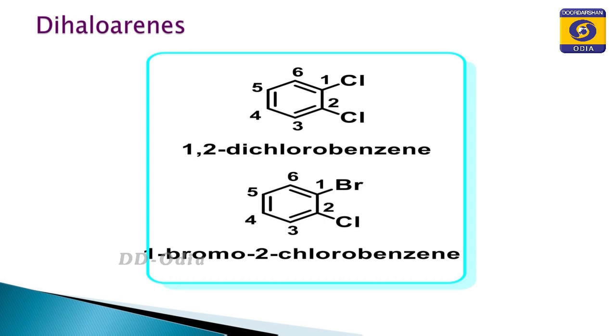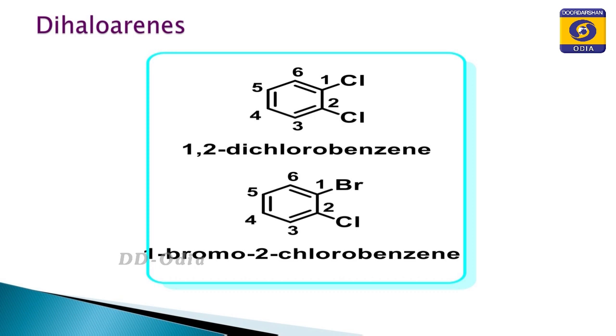Your example is given in the slide, that is 1,2-dichlorobenzene. 1,2-dichlorobenzene means the molecule contains 2 halogen atoms. Similarly, in 1-bromo-2-chlorobenzene, position 1 is occupied by bromine and position 2 is occupied by chlorine, so this compound is an example of a dihaloarene.